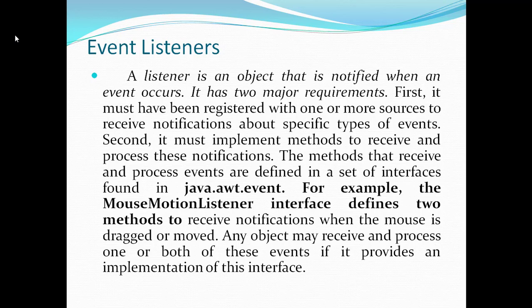For example, the MouseMotionListener interface defines two methods to receive notifications when the mouse is dragged or moved. Any object may receive and process one or both of these events if it provides an implementation of this interface. These are the listeners.